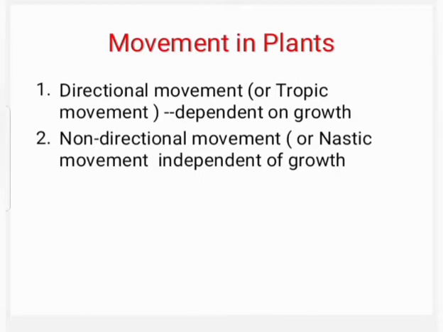We know that movement is one of the characteristic features of living beings, both plants and animals. Plants move either for growth or to respond to the changes in the environment. The movement which is dependent on growth is called directional movement. The movement which is independent of growth is called non-directional movement.